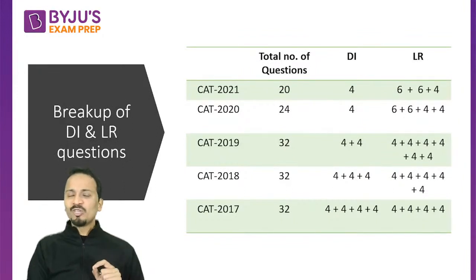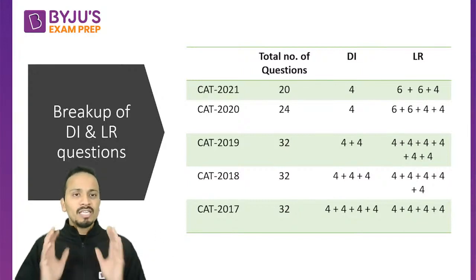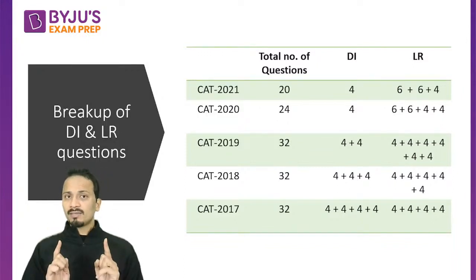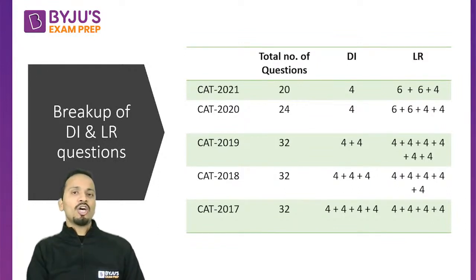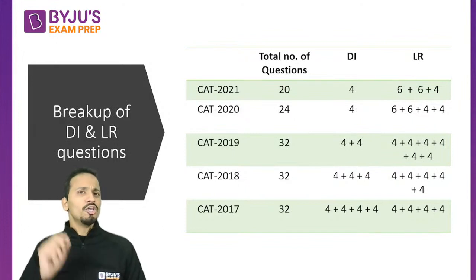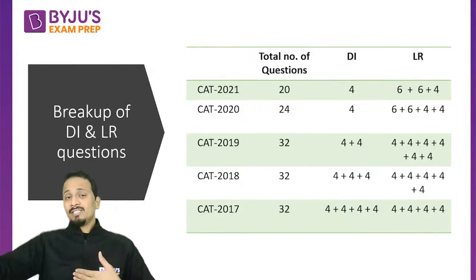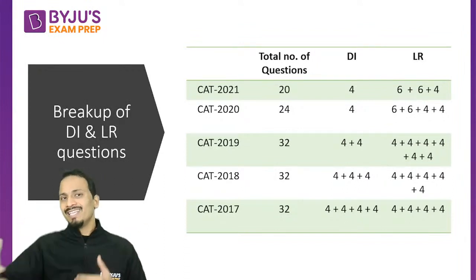Now, since the CAT is moving towards being more logical rather than more calculative, we need to build up our logic starting from now onwards. Building up logic is basically a skill, and it's not knowledge. Knowledge can be gained in a matter of a few days or maybe 2 or 3 months. But to build up any skill, you require time. You need to polish yourself. Since you have 10 to 11 months to go, you can improve the skill of logical reasoning in this time.